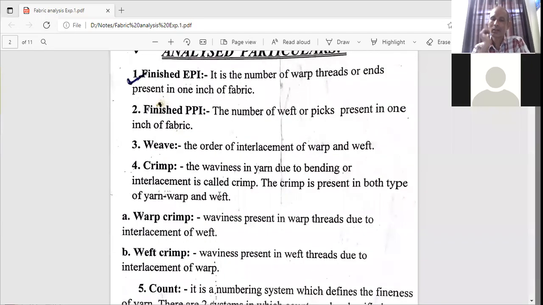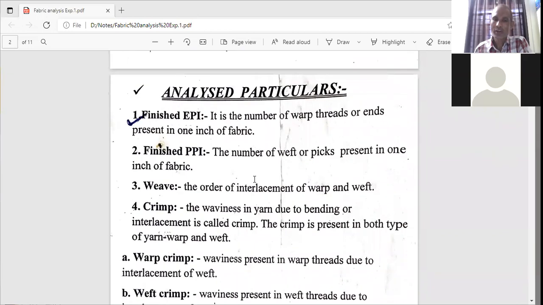Now here I will go a little bit fast because already you are acquainted with these terms. So wherever you have a problem, you can ask me. Otherwise we will try to complete this topic a little bit fast so that we can cover this whole topic in 2-3 lectures. So these are known as analyzed parameters. The parameters which are obtained by means of analysis are known as analyzed parameters or analyzed particulars.